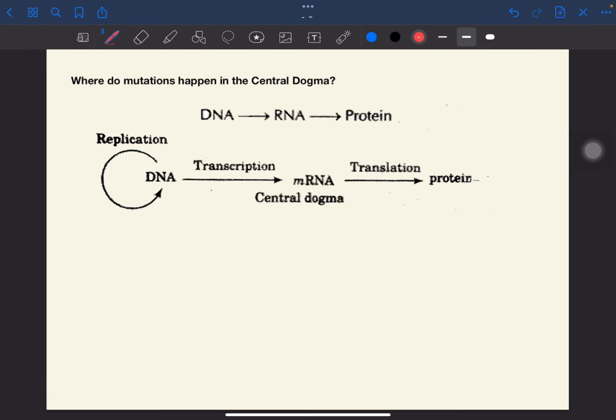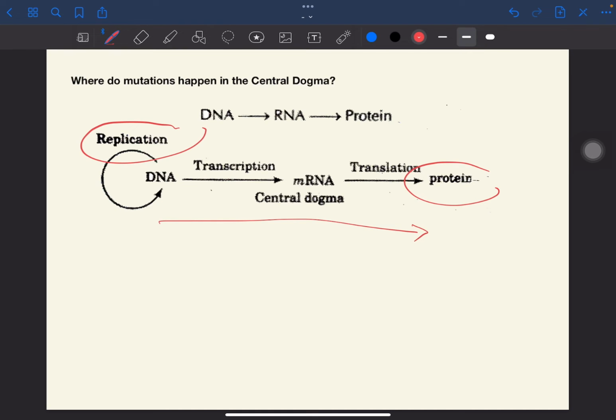Okay, so quick review muna tayo. DNA to DNA is replication, DNA to RNA is transcription, and RNA-directed protein synthesis is translation. But when do mutations happen in the central dogma? So this happens during replication. So pag may mutation sa DNA, matranscribe ito sa mRNA and thus cause changes in the encoded protein. So in short, there will be a domino effect.